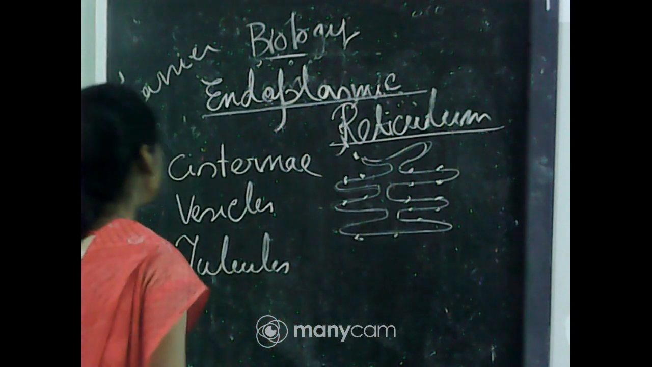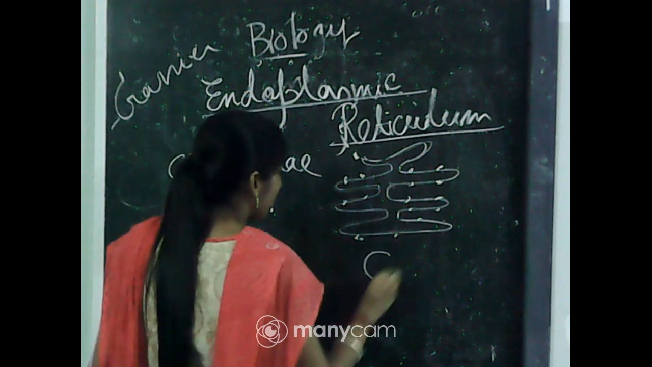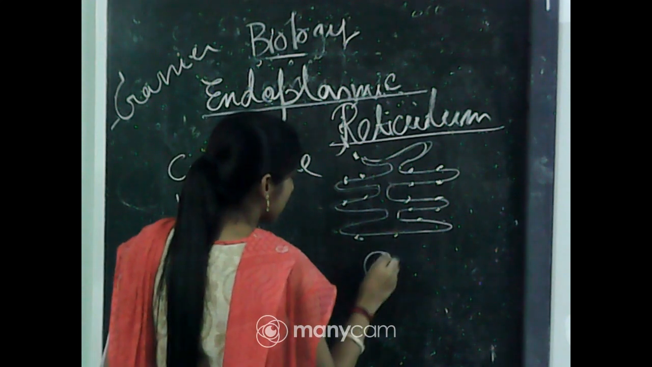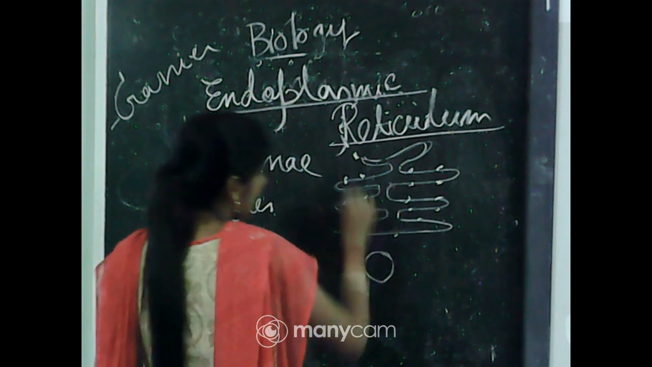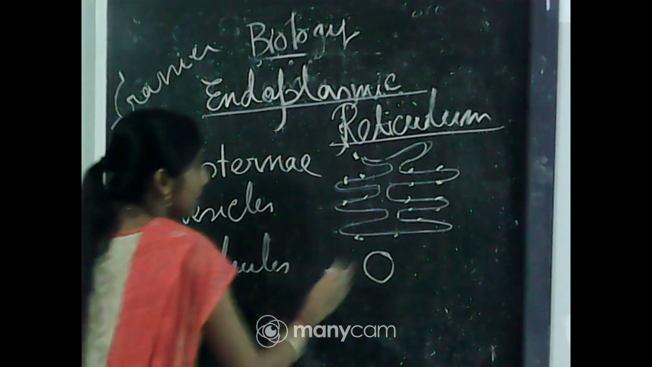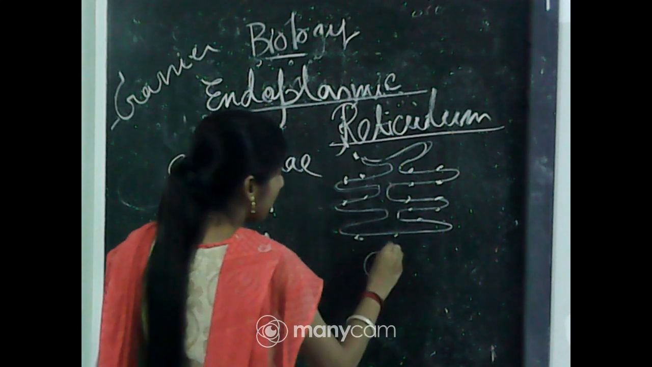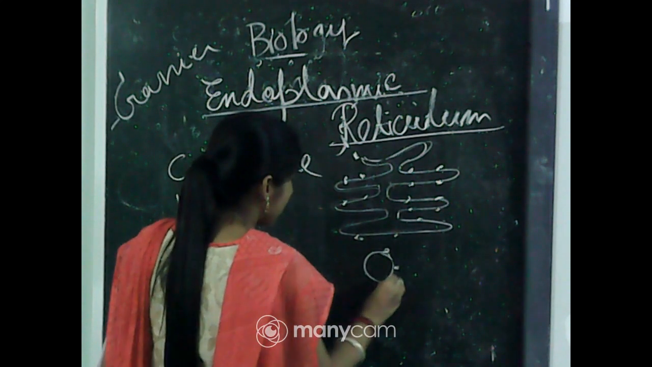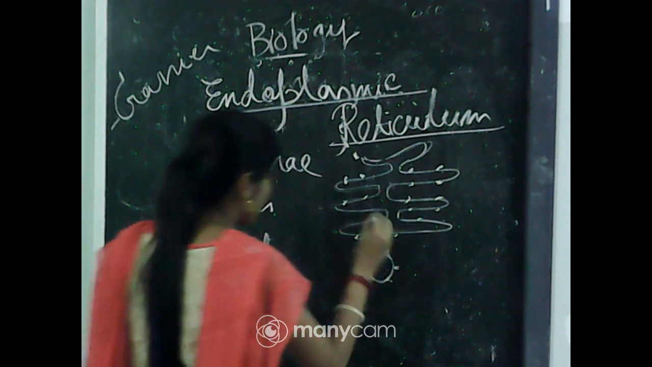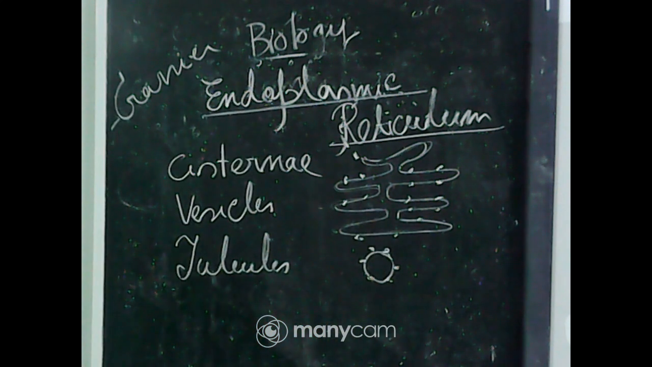Okay. Next part is vesicles, small rounded or oval-like structures, and these vesicles can be found near the cisternae or near the nuclear membrane. Ribosomes may be present on the vesicles also, and their diameter is very small.